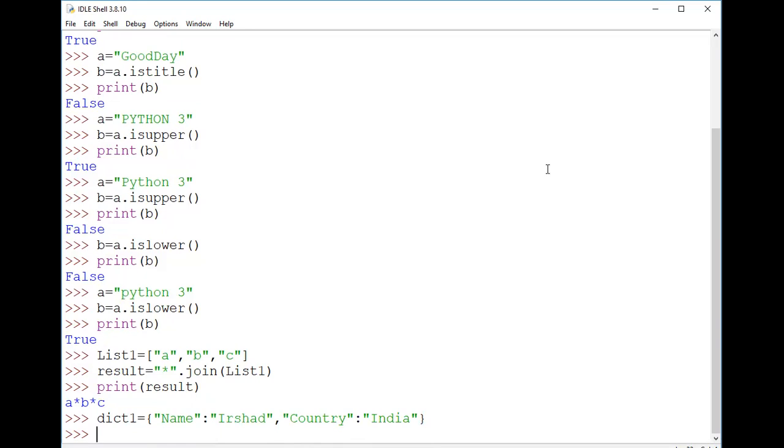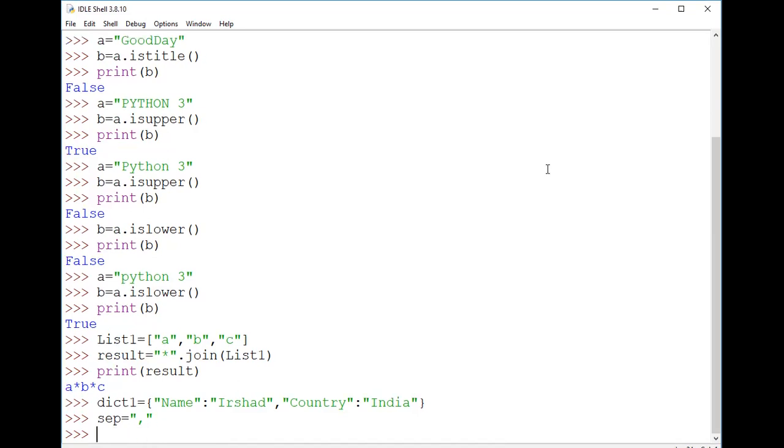Now, if I need to merge them, the thing here is that when it merges, it won't merge the values. Instead, it merges the keys. So here there are two keys, that is name and country. So it merges two keys, not the values. That means it forms a single string. For that, I need a separator, like the star I used there. I'm storing that separator in another variable, which I'm calling sep, for separator. Here I'm taking a comma. That means the comma acts as a separator.